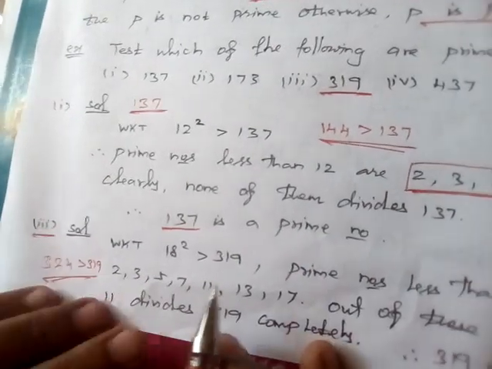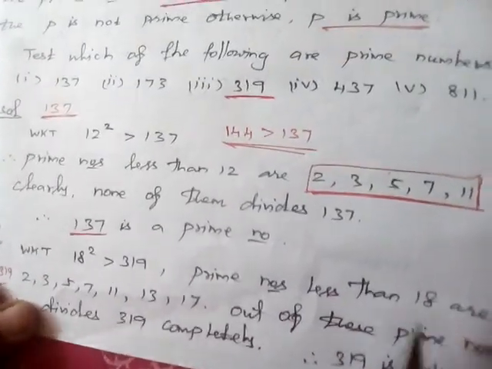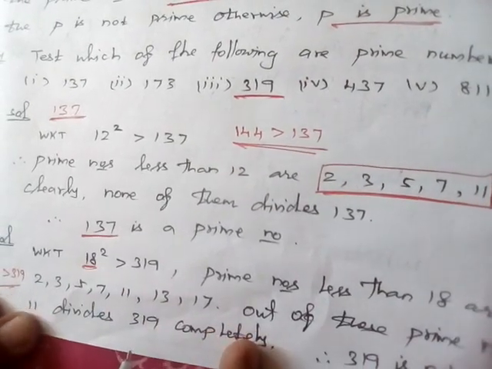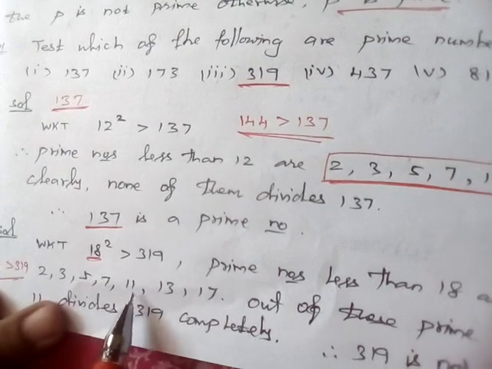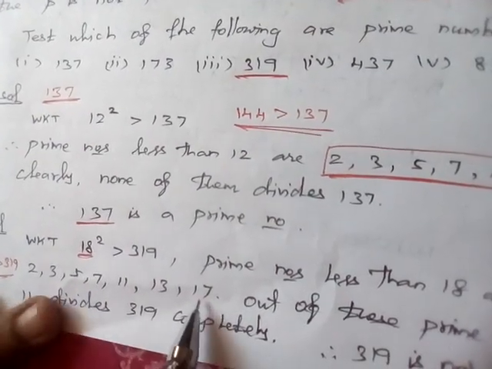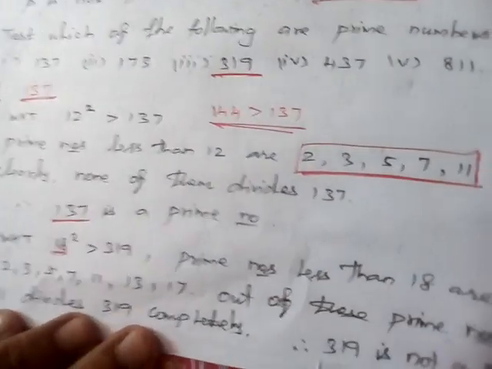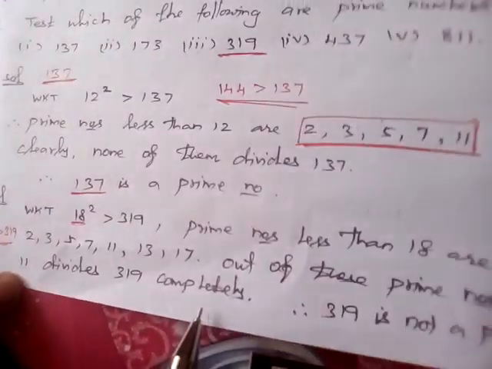So now we are going to find the prime numbers less than 18. What are the possible prime numbers? 2, 3, 5, 7, 11, 13 and 17. Out of these prime numbers, 11 divides 319 completely.